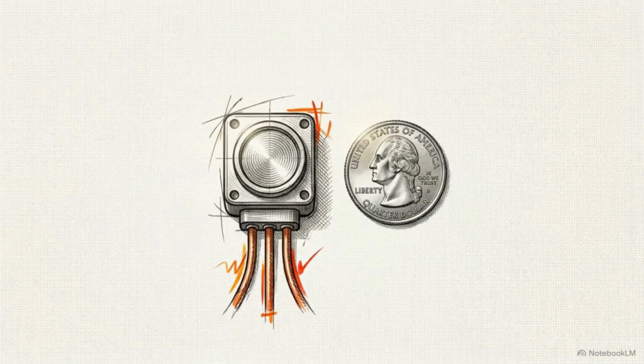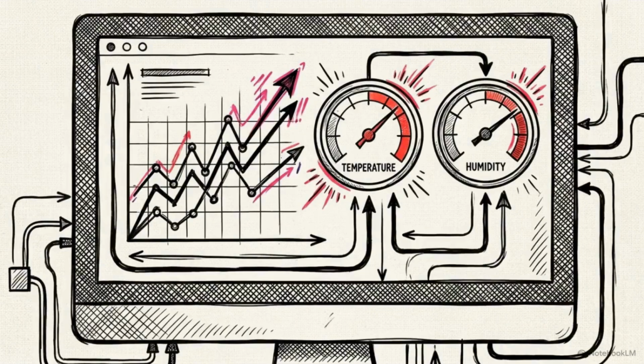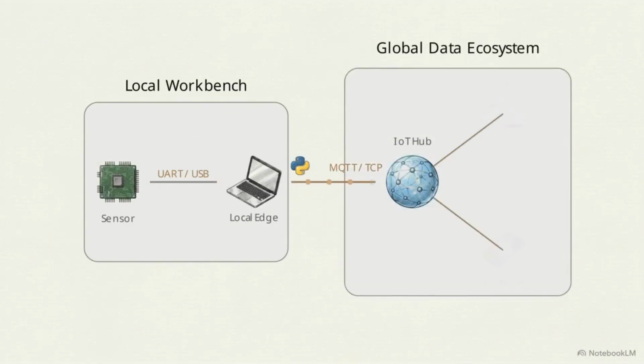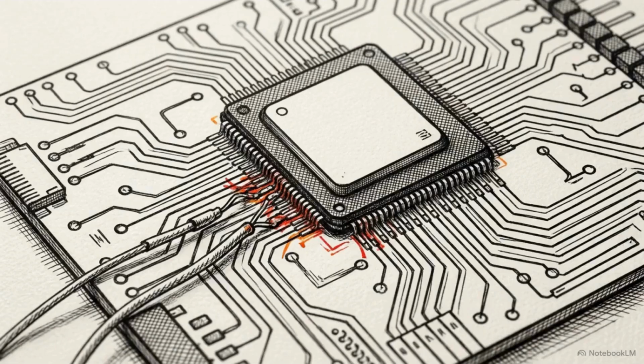You need 3 basic components to build this. First, a simple physical sensor. Second, a PC running Python to handle the processing. And third, access to a cloud dashboard platform to visualize the final output. By connecting these 3 pieces, we bridge the gap between an isolated hardware instrument on a workbench and a globally accessible, scalable data system. We start at the physical layer, where the sensor connects to your processing board.